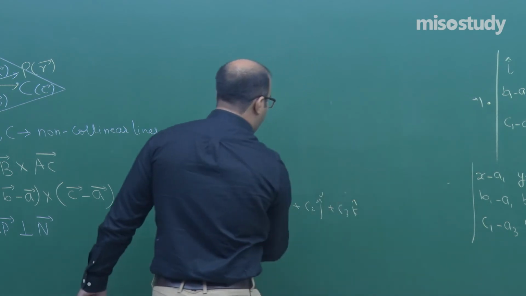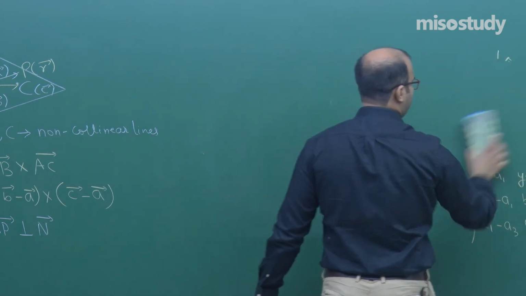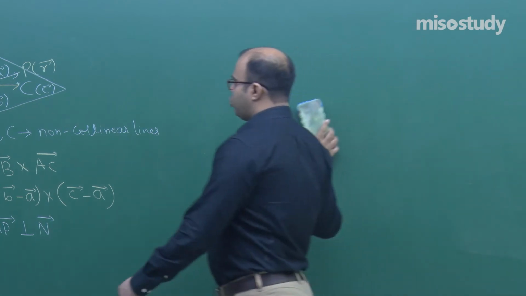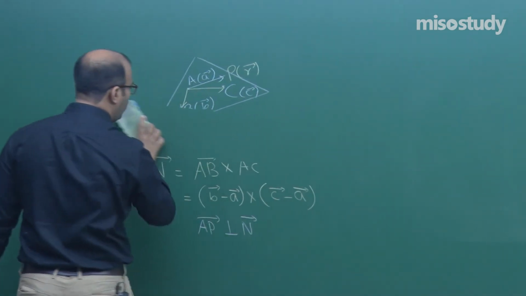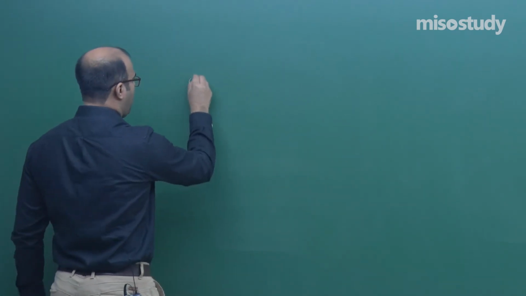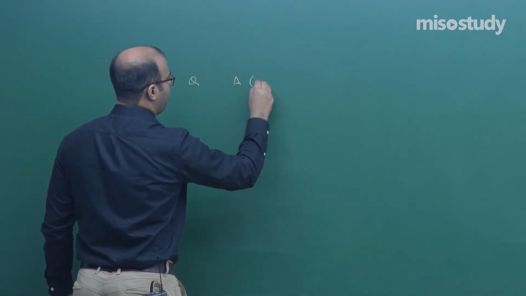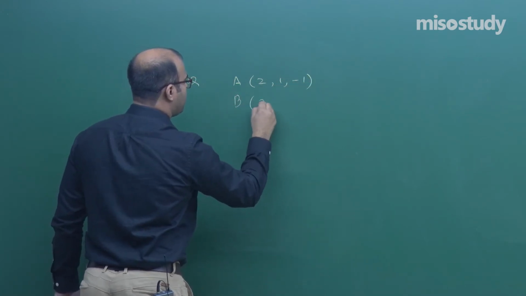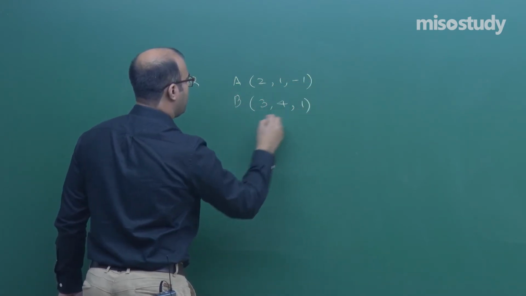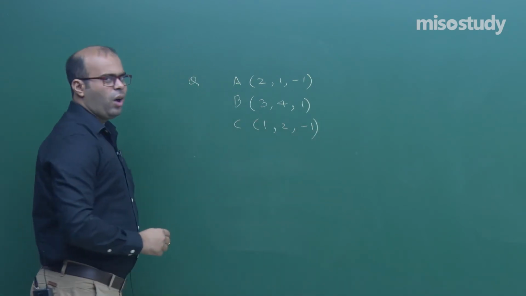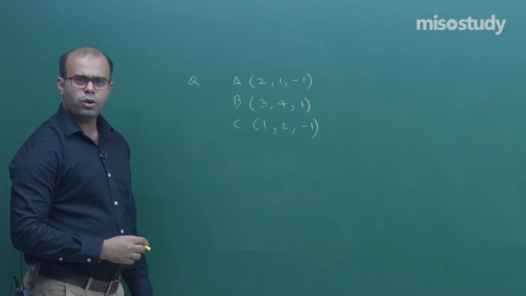So there are 3 points which should be given to us. Let us take those 3 points and make sure that those 3 points are not collinear. So I am taking a point A, which is 2 comma 1 comma minus 1, B 3 comma 4 comma 1 and C 1 comma 2 comma minus 1. So are these points collinear? How do we check the collinearity?